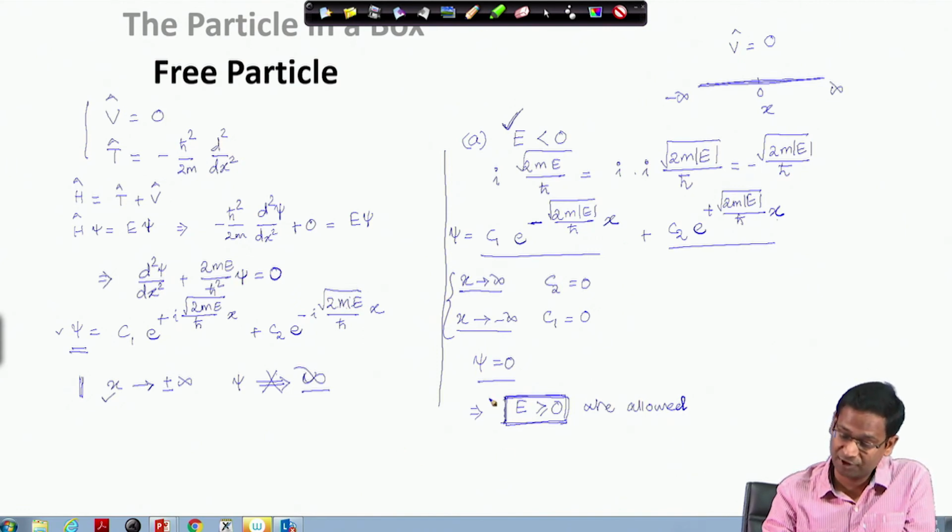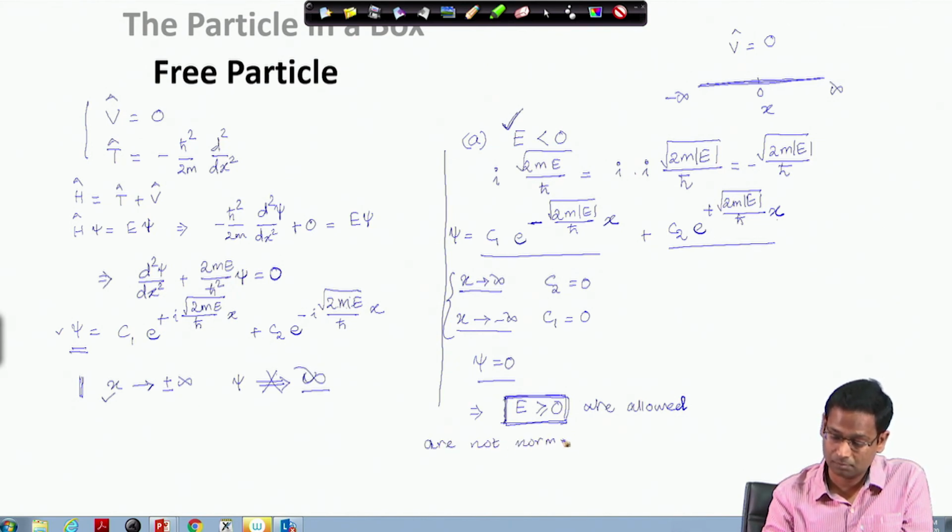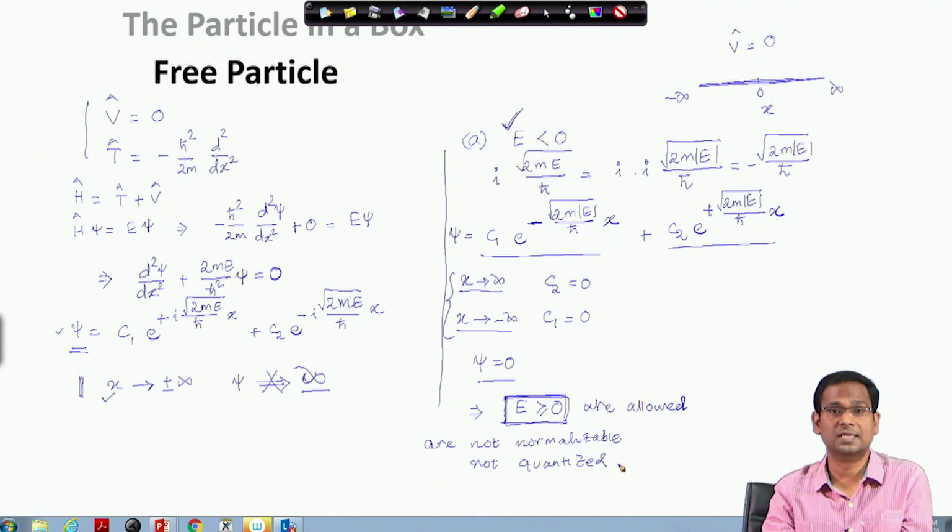So the free particle solutions, the allowed solutions, are E greater than or equal to 0, and these functions are not normalizable. And they are also not quantized, because so far we have no boundary condition like the one that existed in the particle in a box that gave us a discrete solution.